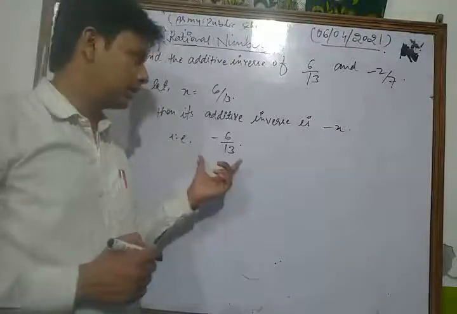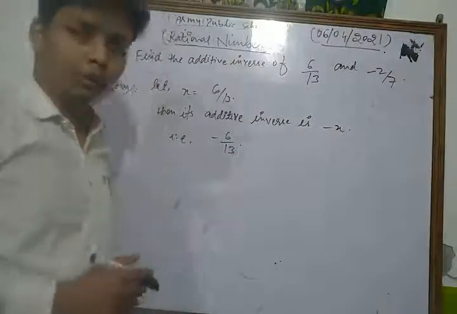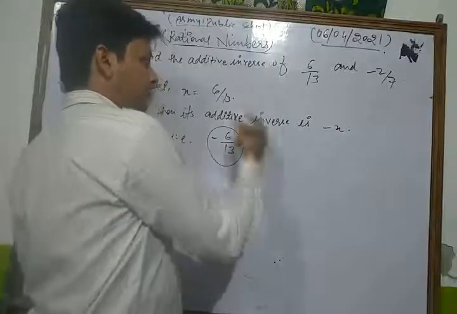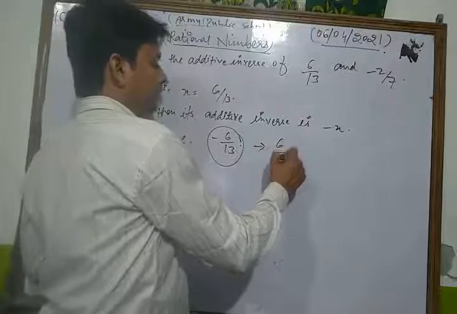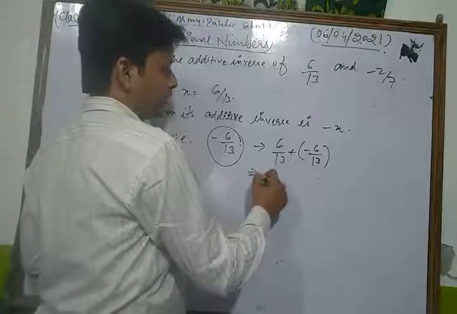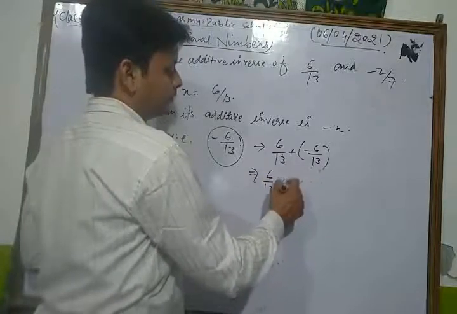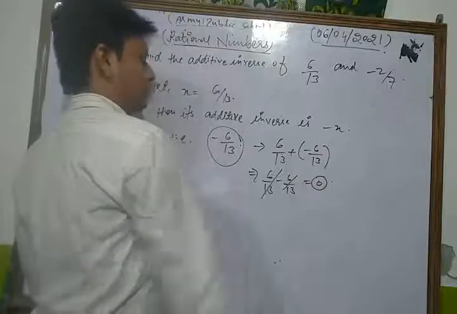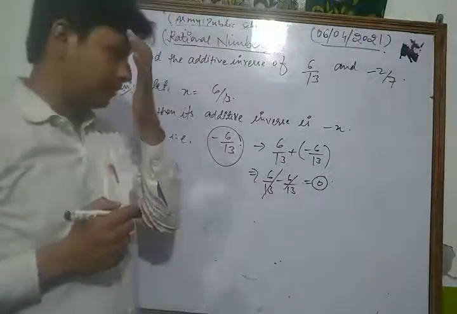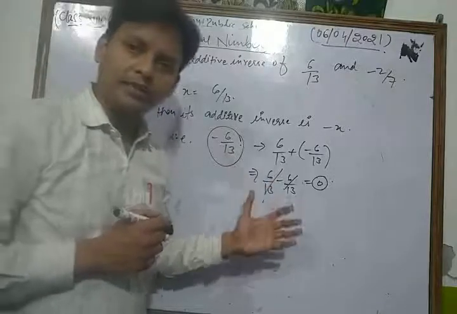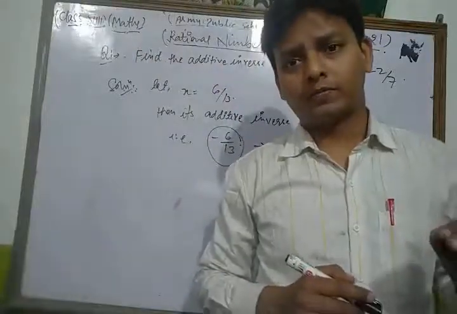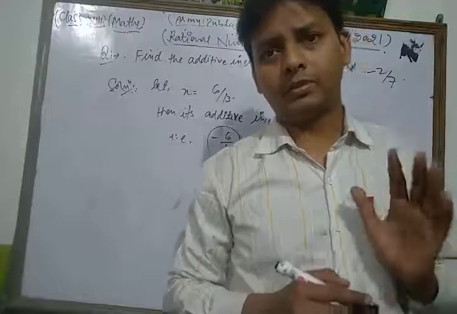So minus 6 upon 13 is the additive inverse of the given number, because the sum of the number 6 by 13 and its additive inverse is always equal to what? Is always equal to 0. So this is the concept of additive inverse. This is one of the most important topics of that chapter.